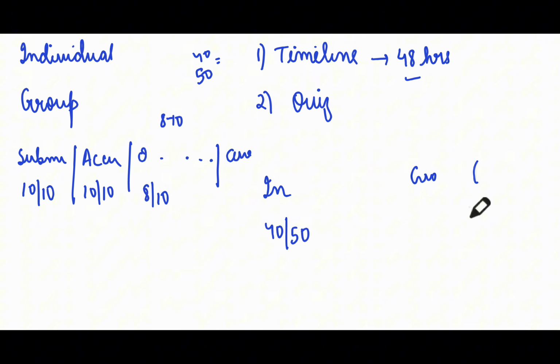So you have to ensure that if you are participating in a group, not only do you submit, your group participants also submit. For example, one got 40 out of 50, one got 30 out of 50, and another got 45 out of 50. The average of that scoring will be done, and based on this, a ranking will be created which will be shared every week.